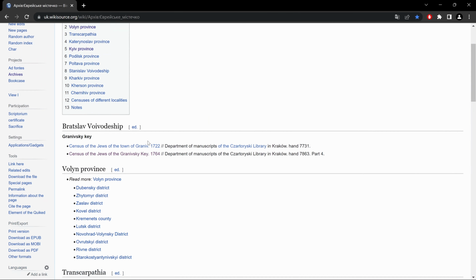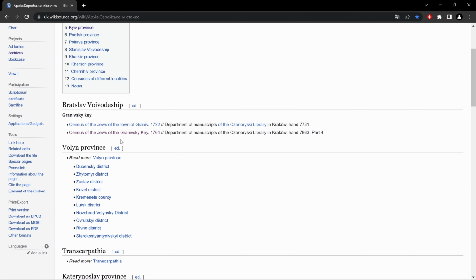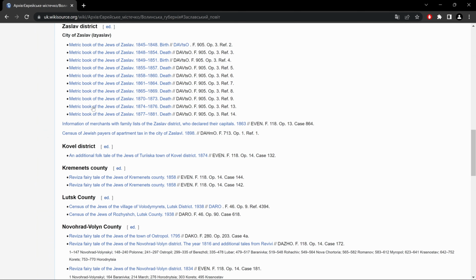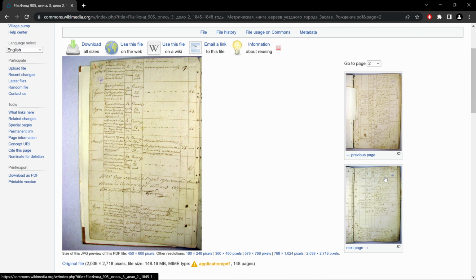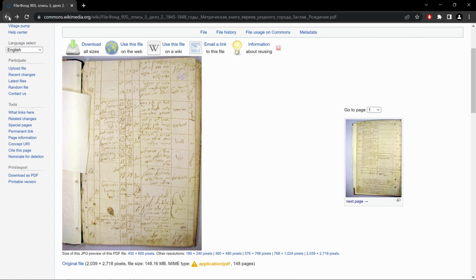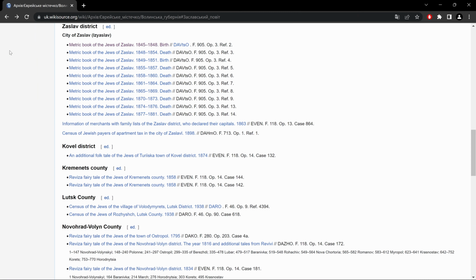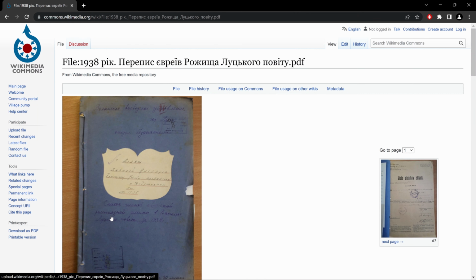Now let's go through a few more examples. If I go here, Volyn Province, Zaslav District, here we have a set of metrical books. If I click on the first one, birth records, we have birth records for that district. And again, we could use the previous and next page to scroll through, or click on it to open it up in Acrobat Reader. Let's go here to Lutsk County, a census.